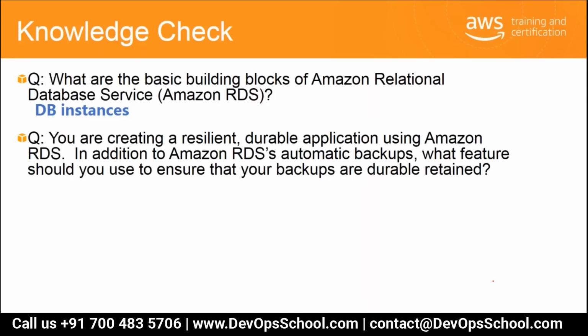You are creating a resilient, durable application using Amazon RDS. In addition to RDS automatic backups, what features should you use to ensure that your backups are durable and retained? ELB.